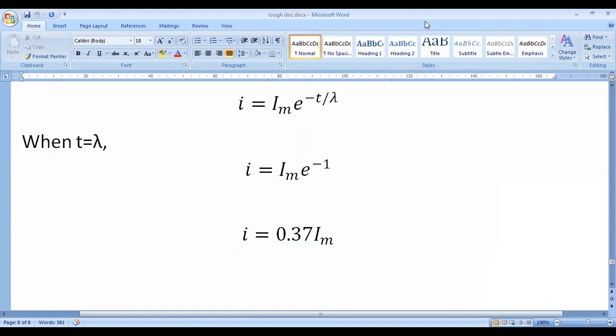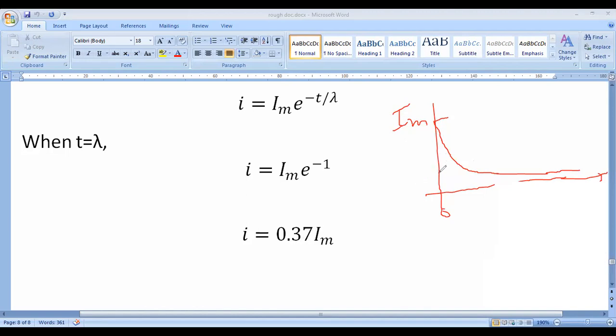Initially, at time t equal to 0, the current is the maximum current Im, and it decreases exponentially. The time constant is the time when the current reaches 37% of the Im value.